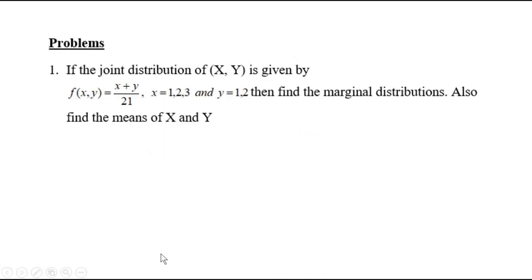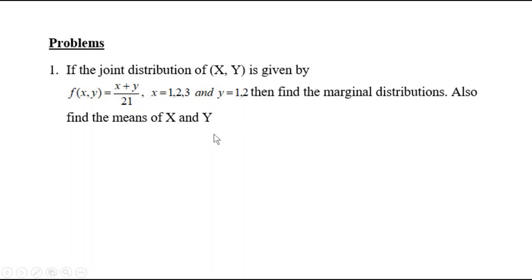Now, with these definitions, let us solve some problems. If the joint distribution of capital X and Y is given by the function capital f of xy, which is equal to (x plus y) by 21, where x varies from 1 to 3 and y varies from 1 to 2, then find the marginal distributions, also find the corresponding mean of x and y.